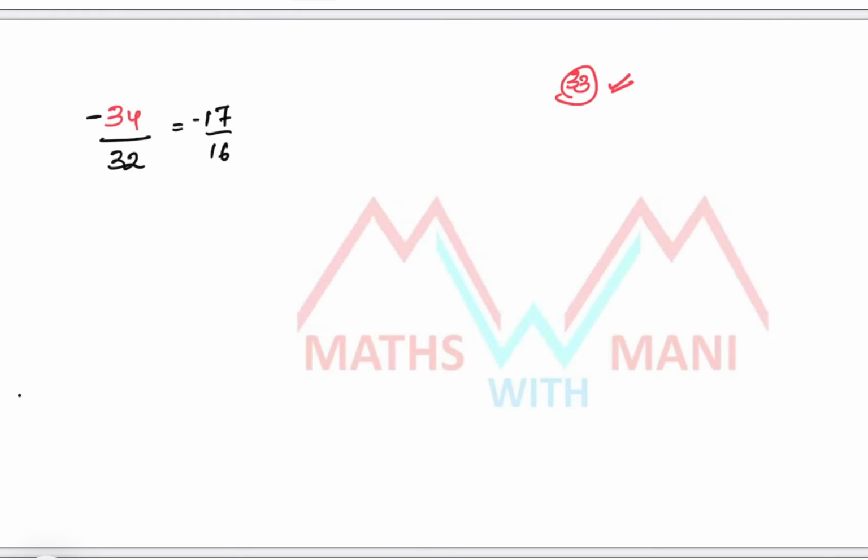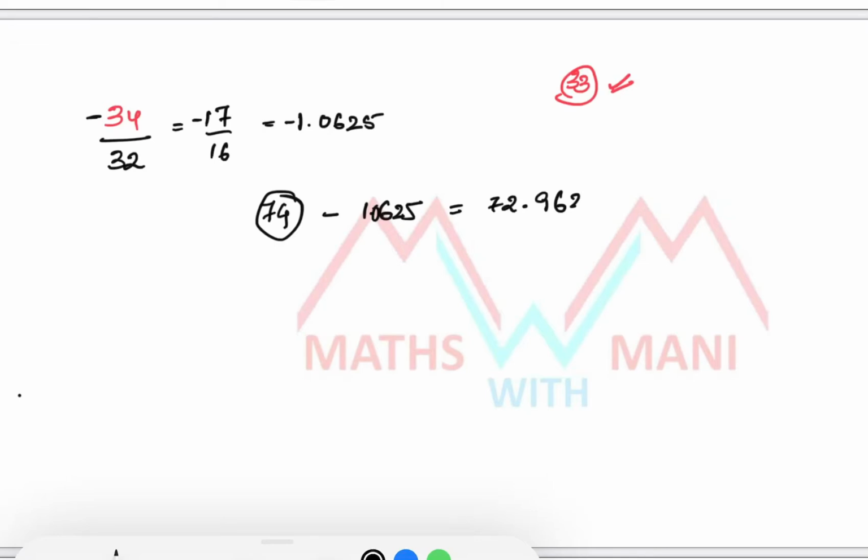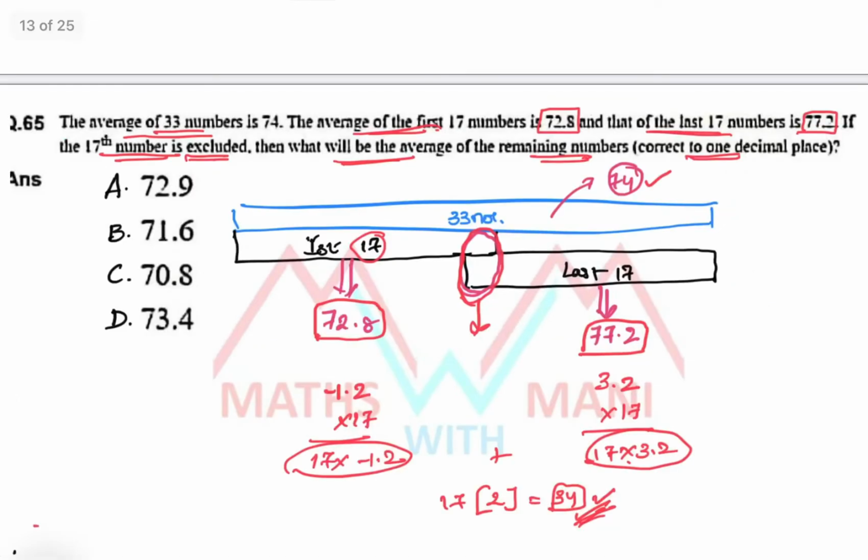Why? Because we are excluding it, so it is subtracted. So 17/16 is equal to 1.0625. So out of the overall average 74, 1.0625 should be subtracted. That is equal to how much? 72.9375 is the exact value. So 72.9, the first option, is the correct answer.